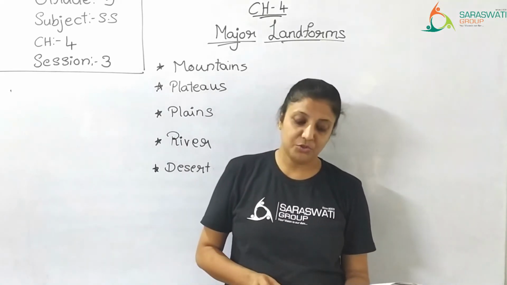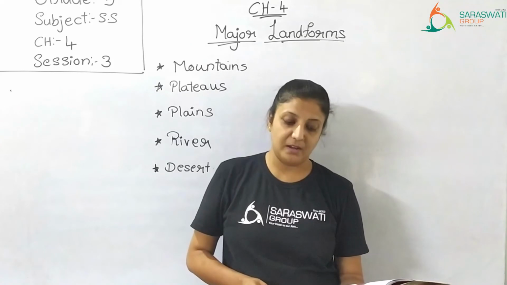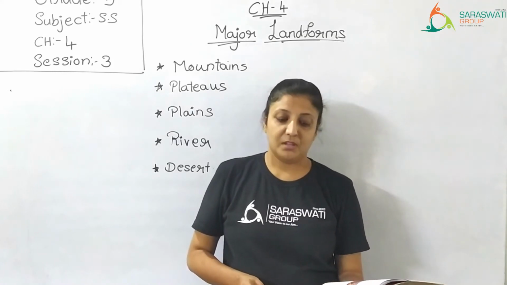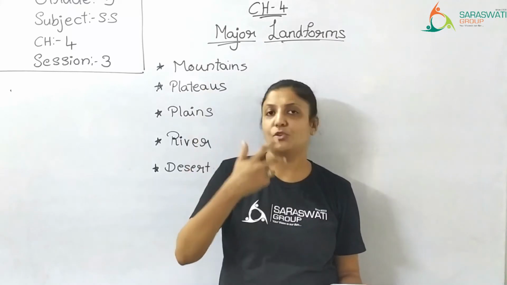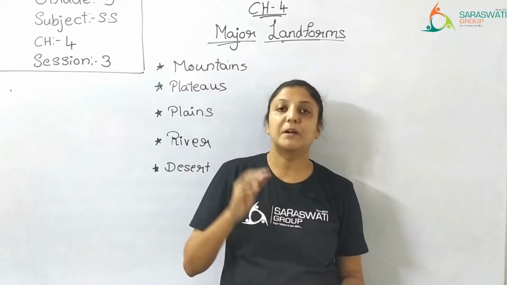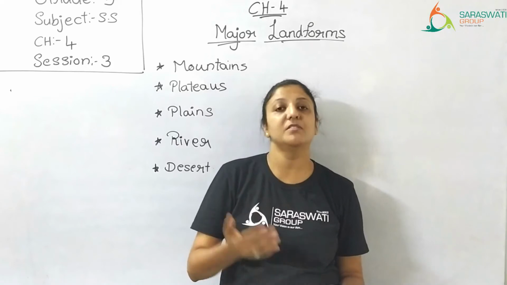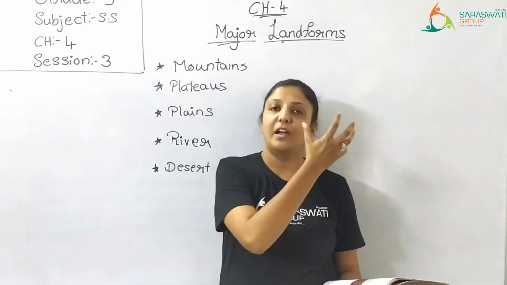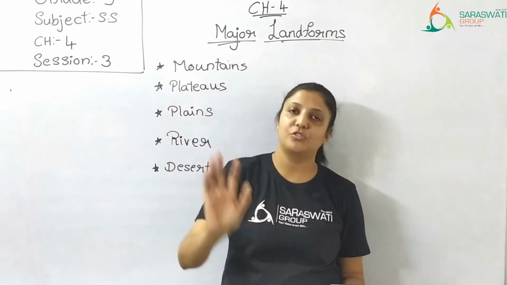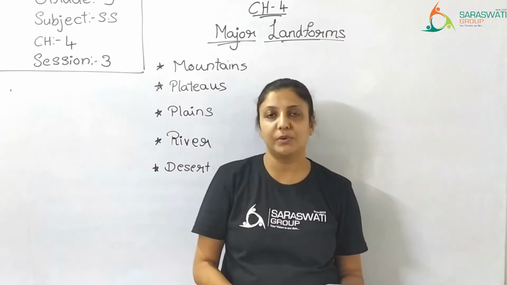Now, a river usually originates in the mountain and its journey ends towards the sea or an ocean. Not all, but the majority of rivers start from the mountains because of the melting snow, and they flow down and join a sea or an ocean and end over there.